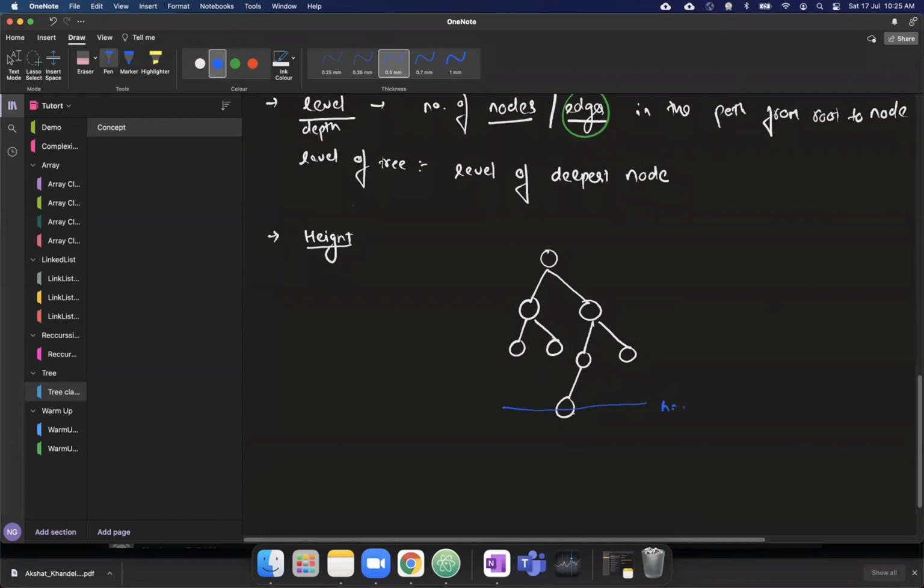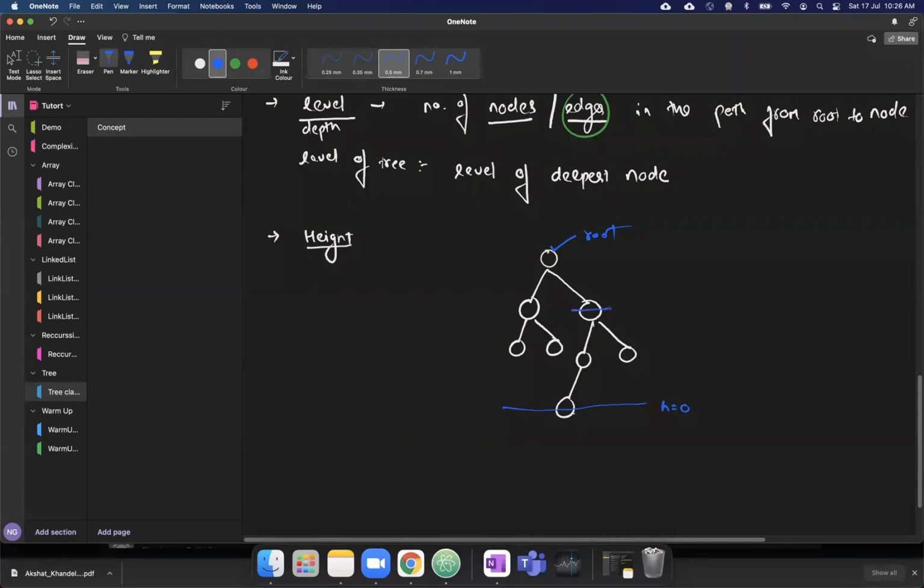So the height of this deepest node is 0. And height is also considered with respect to a particular root. Okay. So I'm talking about the height by considering this as a root. I will tell you why I am saying that. Just wait for a minute.